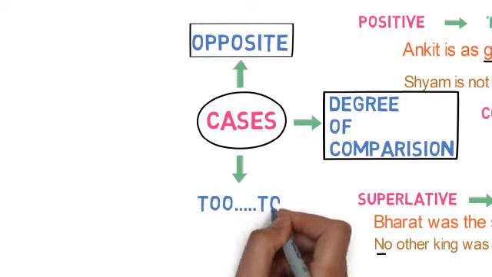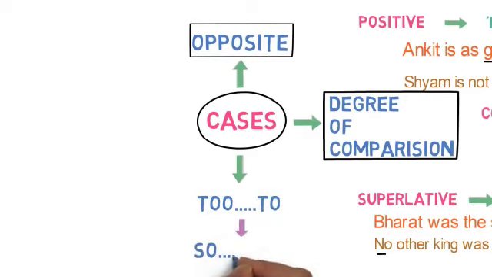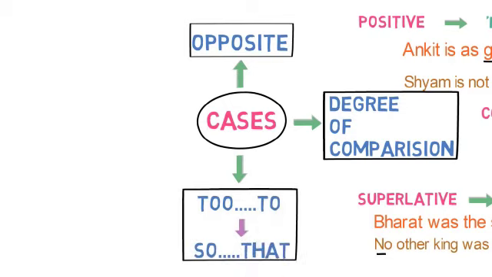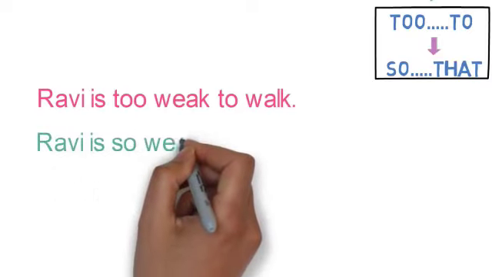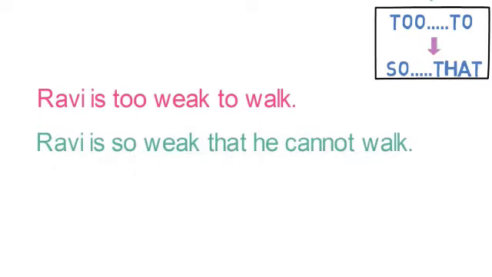If we have words like too in a sentence, they need to be changed to so that. Example: Ravi is too weak to walk. While changing, we will use: Ravi is so weak that he cannot walk. So too is being changed to so that. Hope you got the idea here, right?